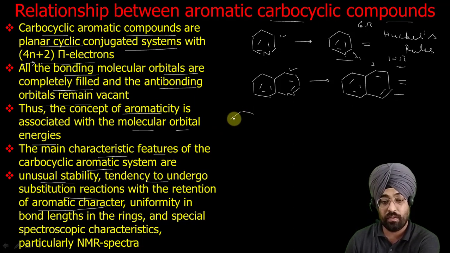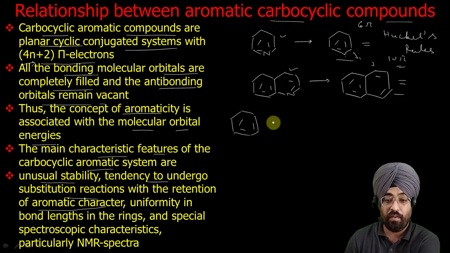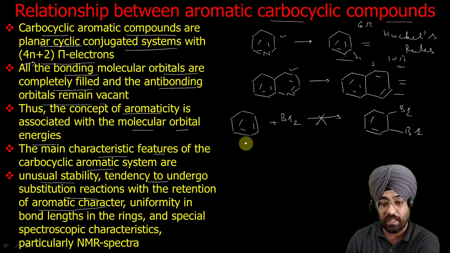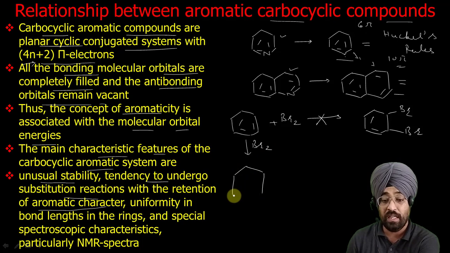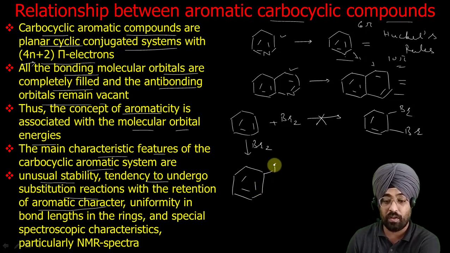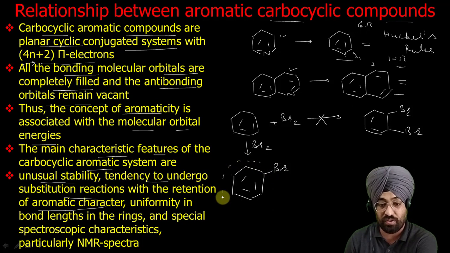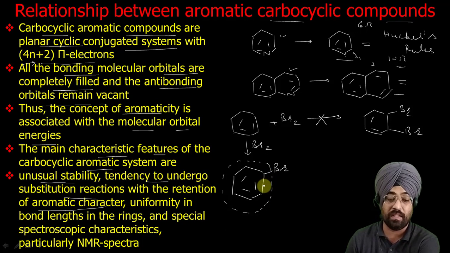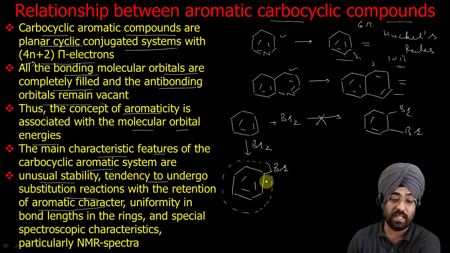So let us see, suppose we have benzene. Now if we add bromine to it, it will not show an addition reaction, because if it showed addition, its aromatic character would be destroyed. Instead, they undergo electrophilic substitution reactions. Generally all aromatic compounds undergo electrophilic substitution reactions, in which the aromatic character remains intact. That means the aromatic ring is retained in the compound. So that's why they undergo substitution reactions rather than addition reactions.